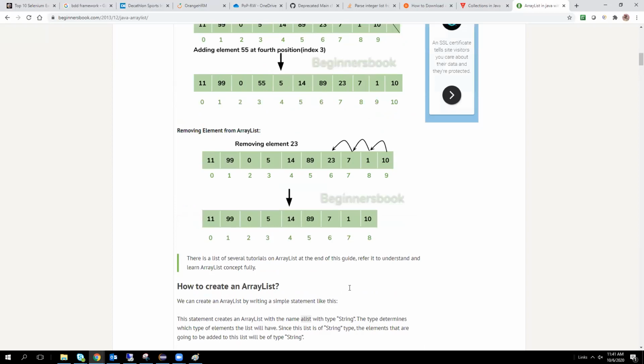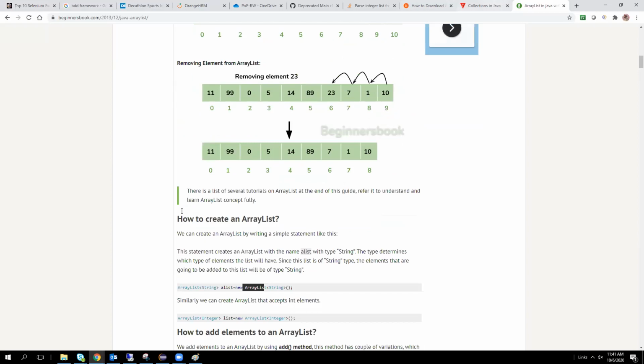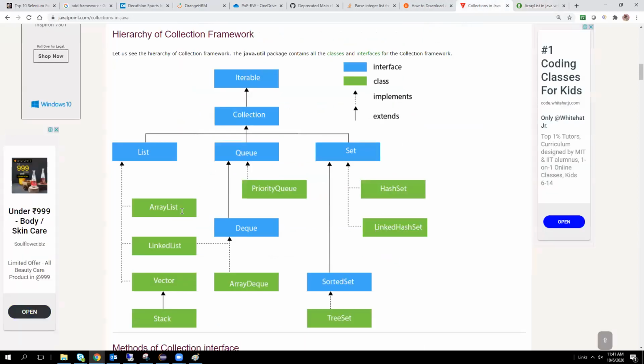What is the ArrayList here? Green color things are all classes, blue color are lists or interfaces. For classes we can create objects. If we want to use ArrayList, we have to create an object for this class.